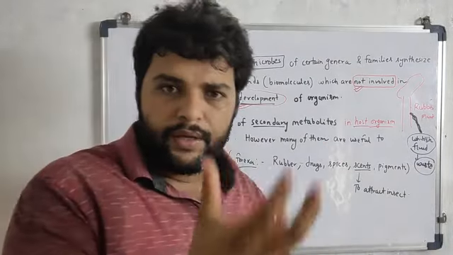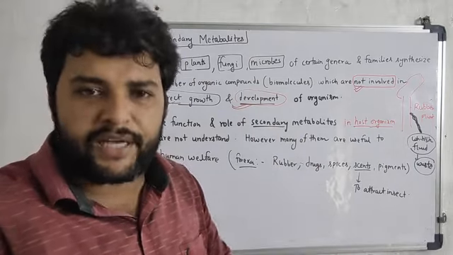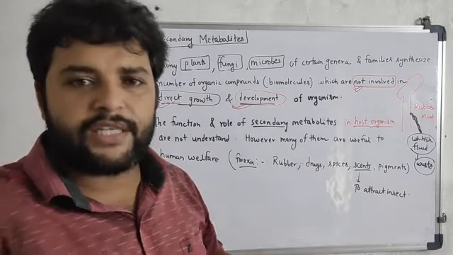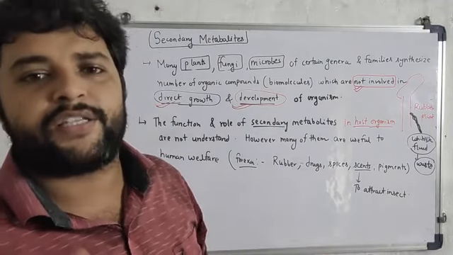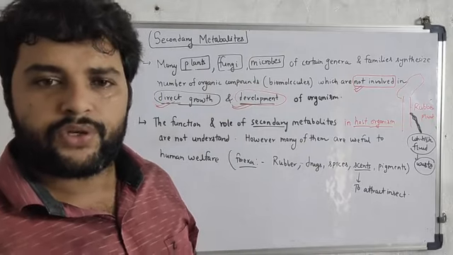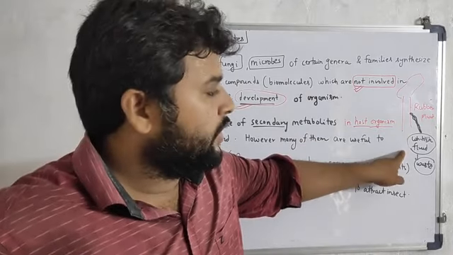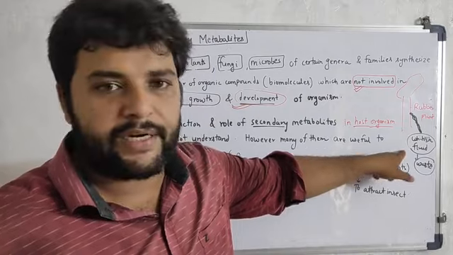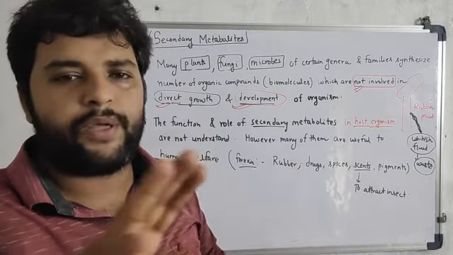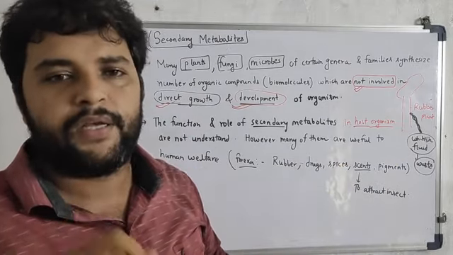Now we collect that waste, the whitish fluid, and we make synthetic rubber. The whitish fluid secreted from the rubber plant has no importance in that plant.